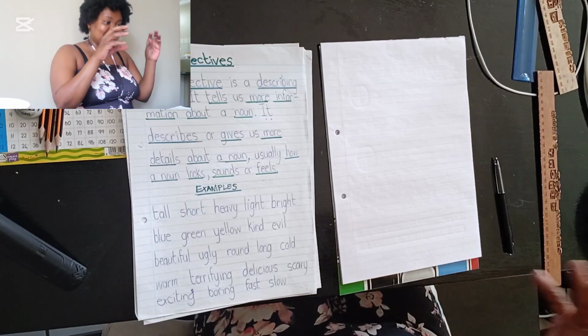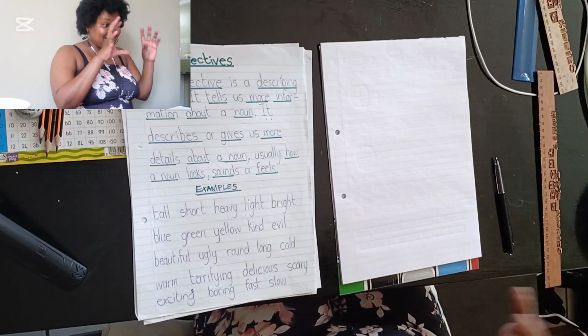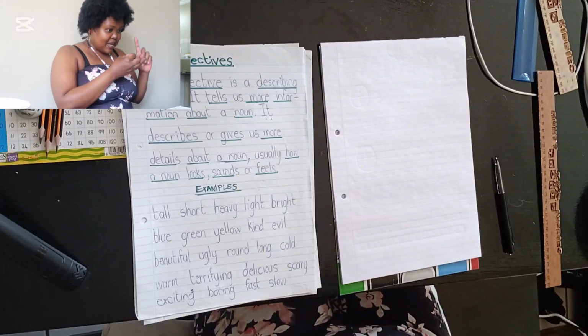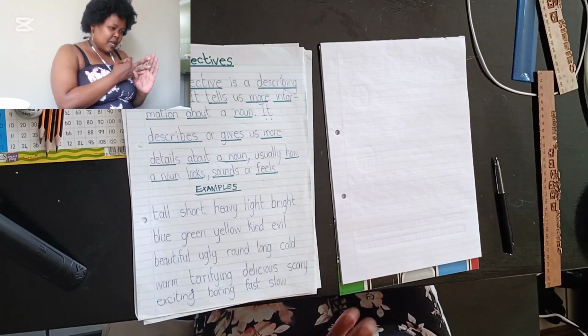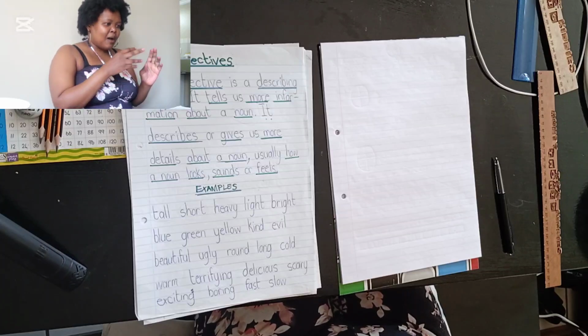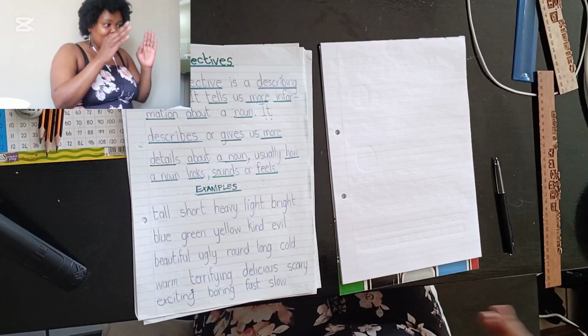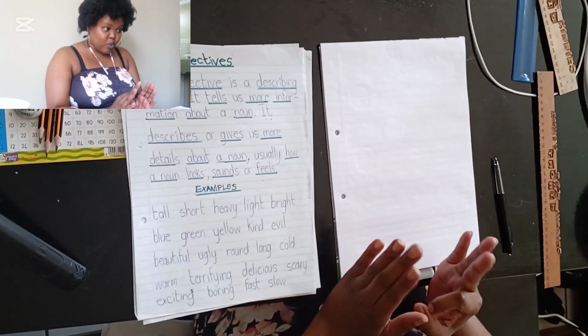A noun does a verb. A person or a thing, or even a place, they become the subject in a sentence, and then the verb is the doing word.